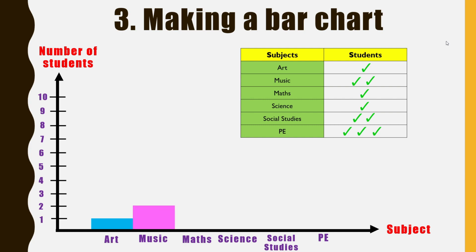For maths and science, there's only one, so both maths and science are at equal height. For social studies, there are 2 students, so it should be at the same height as music. And last but not least, PE has 3 students who are interested in the subject, so PE should be the highest of all. Hence, it should be drawn up to number 3.